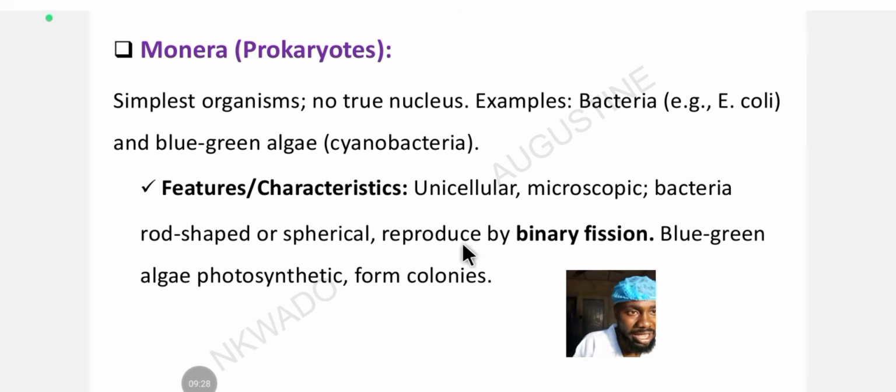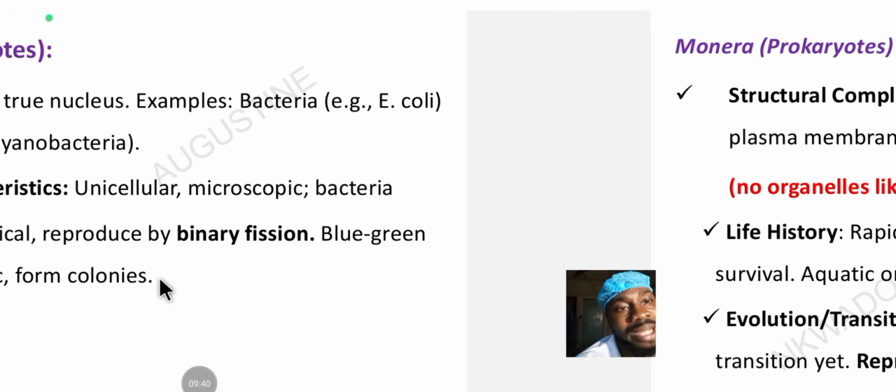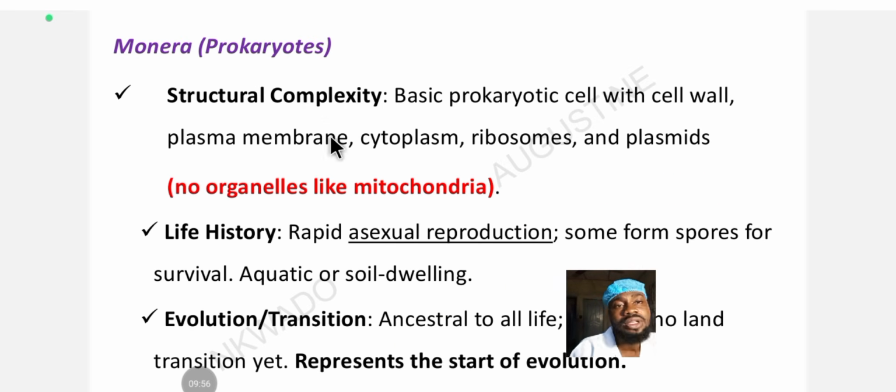of colonies formed by bacteria. You have planoconvex, you have convex shape, you also have the concave shape of colonies. There are different types of colonies made by bacteria, so you don't have to worry about that. Now let's look at the structural complexities of monerans or the prokaryotes.